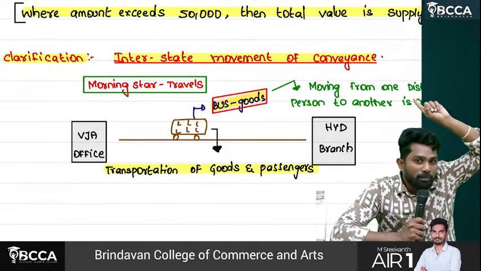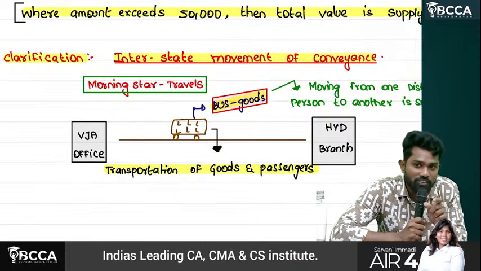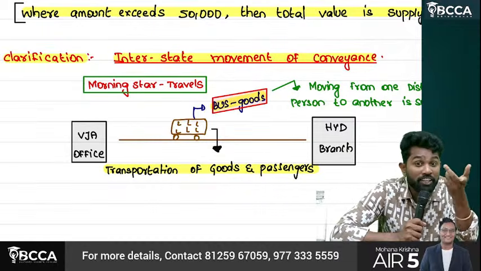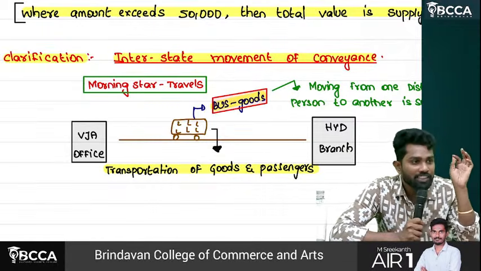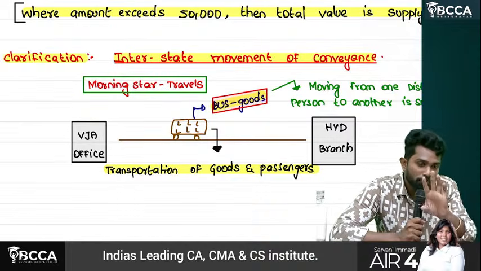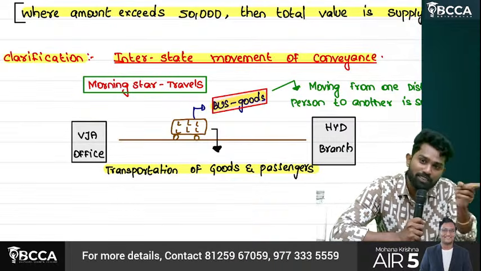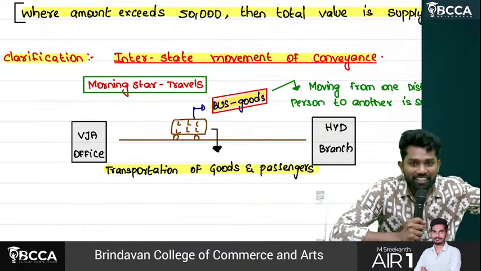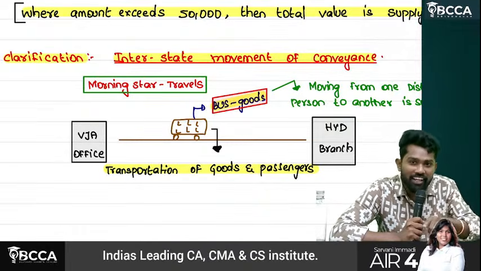If you apply the above logic, when a good is transferred from one distinct person to another distinct person, it amounts to supply even though there is no consideration. That means every time the bus goes from this place to that place, with bus value 70 lakhs, pay GST on 70 lakhs. Again tomorrow it comes from there to here, again pay GST. So it's like a cycle every day.